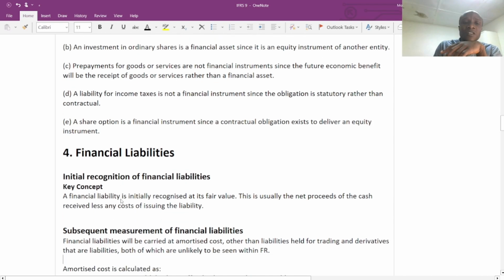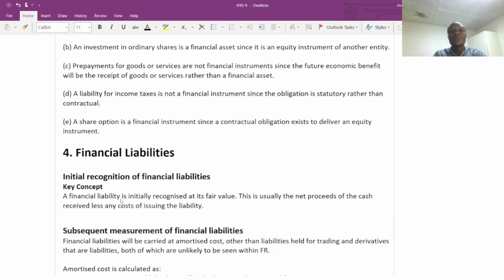So basically, we are going to stop here for today because the next aspect has to do with the measurement of financial instruments, which we are going to start with financial liability. That's the time we are going to start digging into the concept of financial instruments.